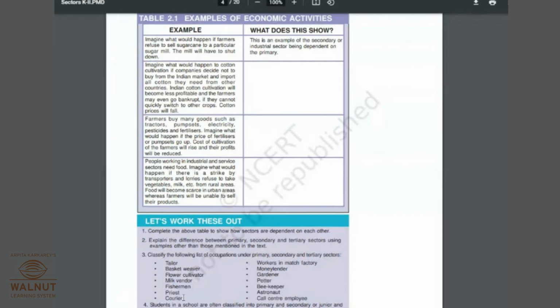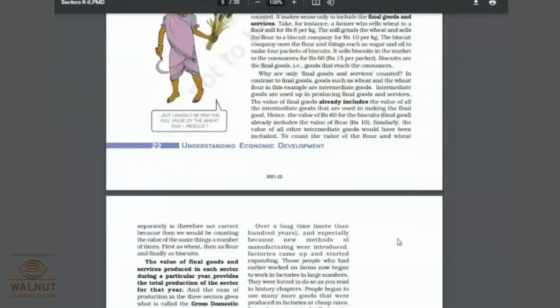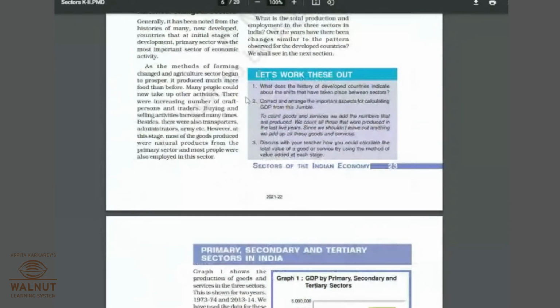So if you solve this, you can recollect the answer quickly. Not only this, but many other things work with your brain if you solve all this and read it. So do not avoid anything, right? Even here it is there, let's work these out. So go through this, you're going to read it till here. Okay, got it, all of you?